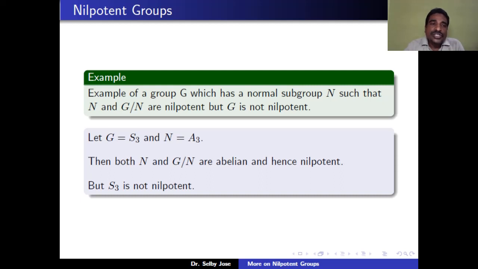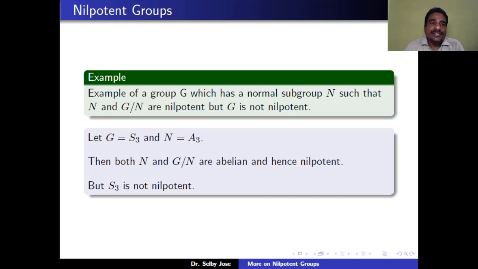For example, G is equal to S3. We have seen that S3 is not nilpotent. And take n equal to A3, which is a normal subgroup of S3. Since n is equal to A3, which is of order 3, it is cyclic, so it is abelian, so it is nilpotent. And G mod n has order 2, so it is cyclic, so abelian, therefore it is nilpotent. So both n and G mod n are nilpotent, but G is not nilpotent.